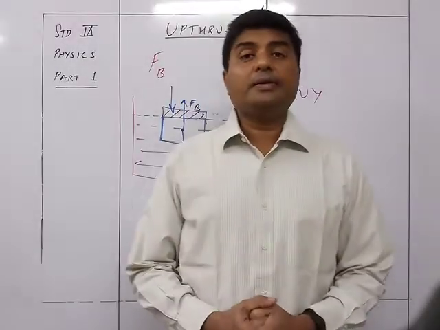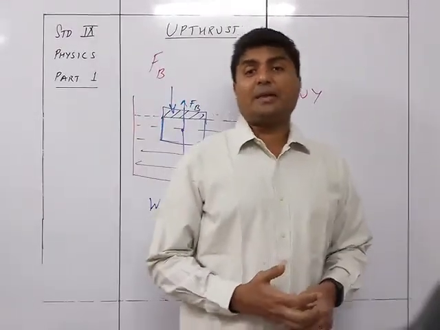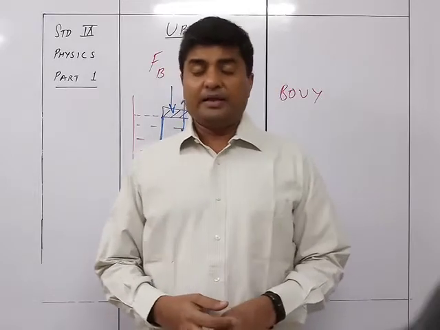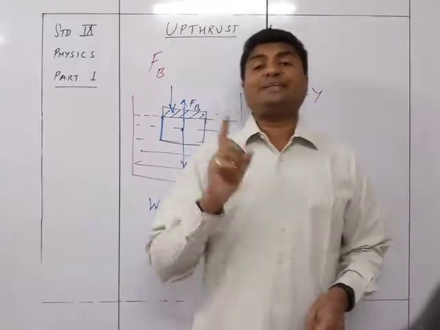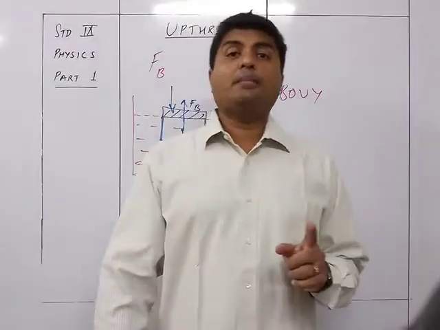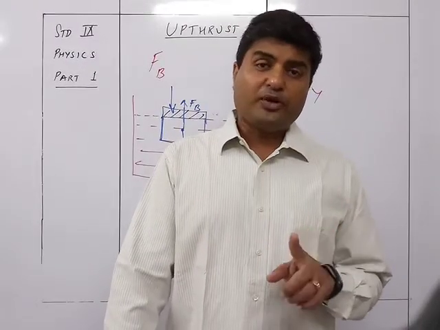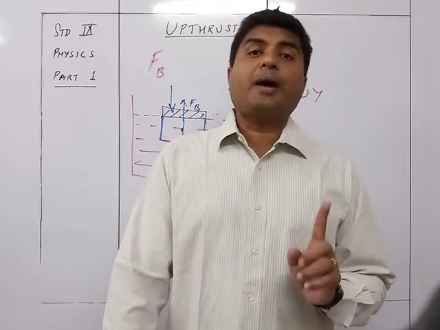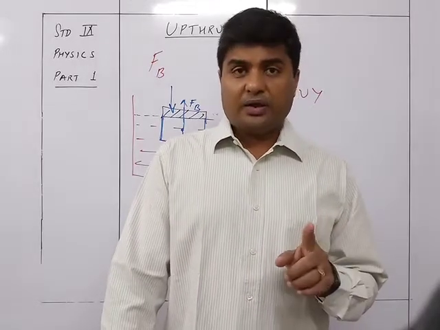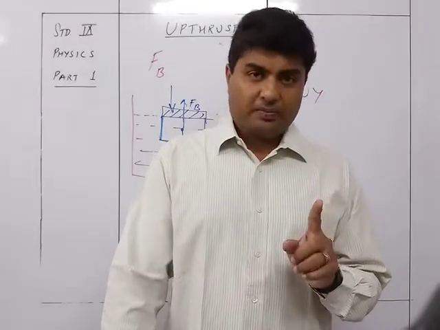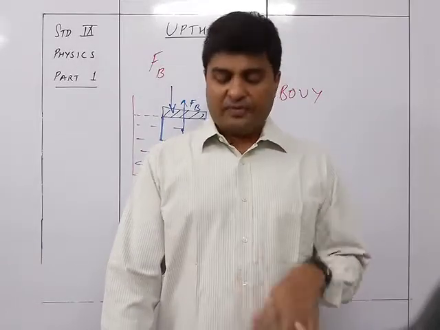So if the body is completely submerged in the liquid, then the buoyant force, that is the upward force or the upthrust given by that particular liquid, will be maximum, and that is given as F'B.